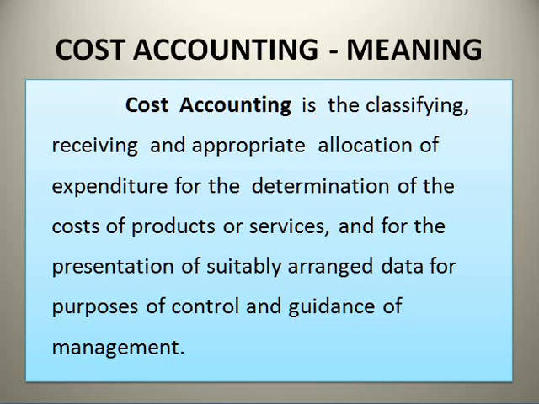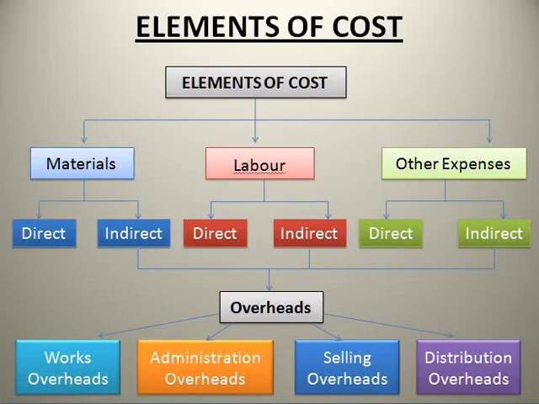In financial accounting, you will find out the financial position of the business, but in cost accounting, you can find out the total cost or the cost of production. Next, we will move on to elements of cost.